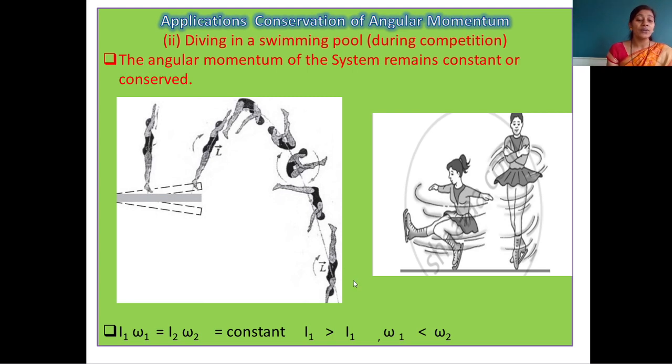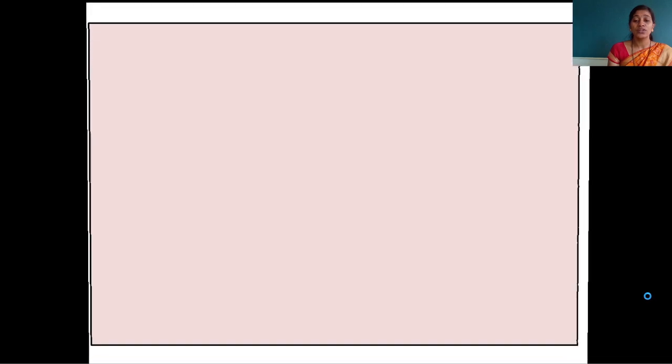I1 omega 1, the product of I1 omega 1, is equal to the product of I2 omega 2. It remains constant. So here when moment of inertia is greater, in that case angular velocity is smaller. So here we know that between them there is an inverse proportion. Okay, now we will go toward the next point.